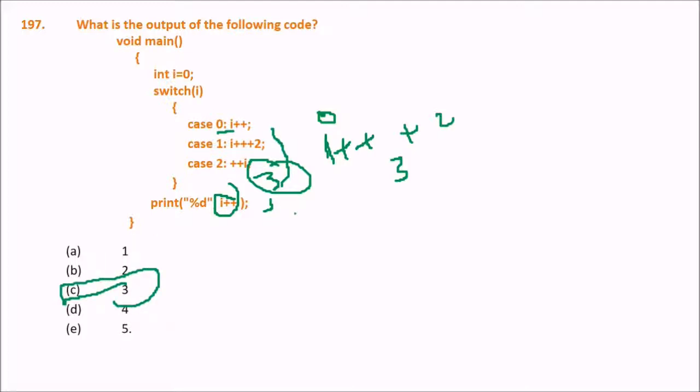First i is incremented by 1 in the first case, and again incremented in the second case, and when it is printed, it will be 3. If you print i after that, then it will be 4.